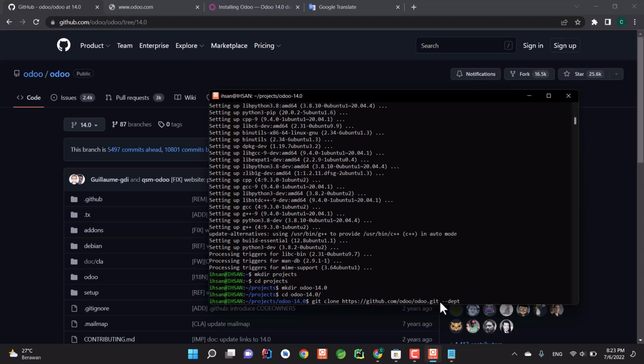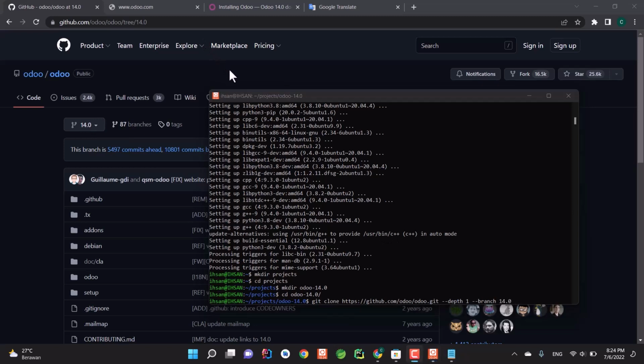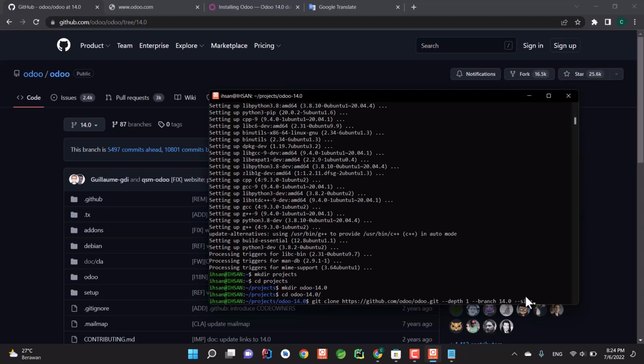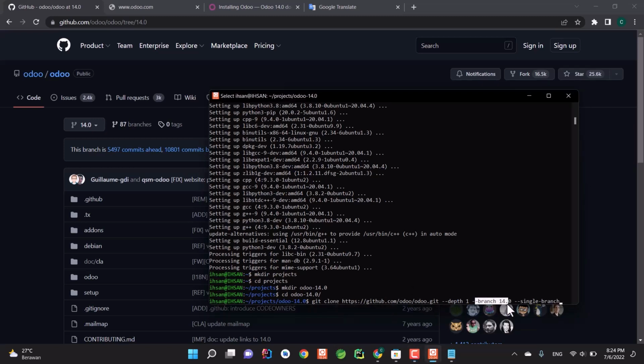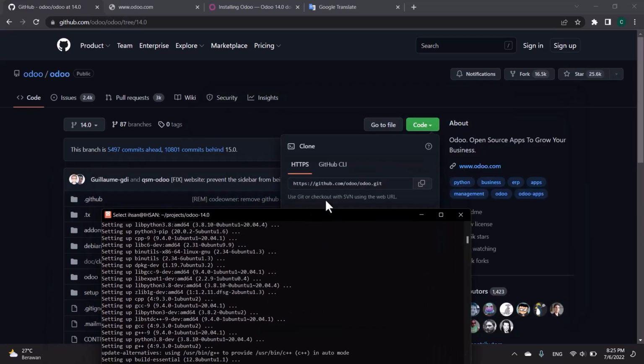--depth 1. I'm going to explain later. --branch, your branch that you want to clone, in my case 14.0. So 14.0, and then type --single-branch. What the command will do is, I want to clone this URL for this particular branch, and I want to clone only the last commit.